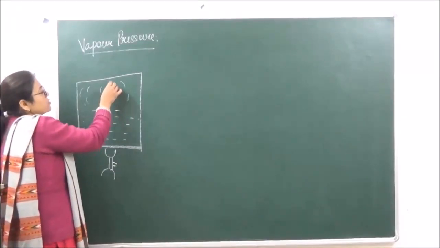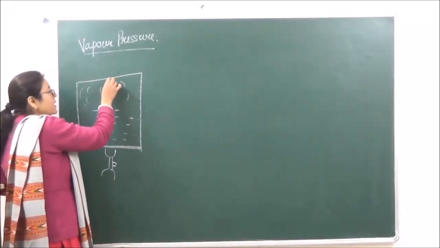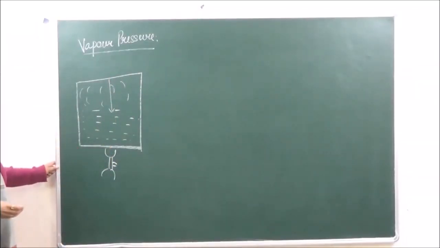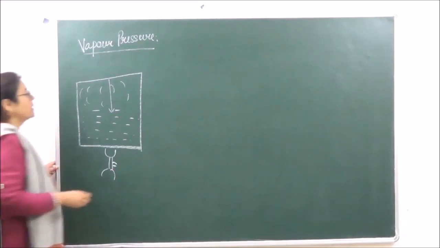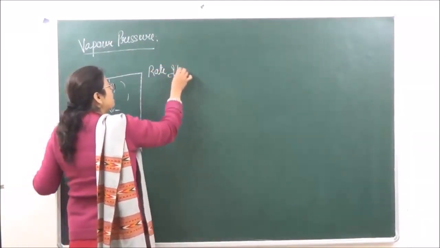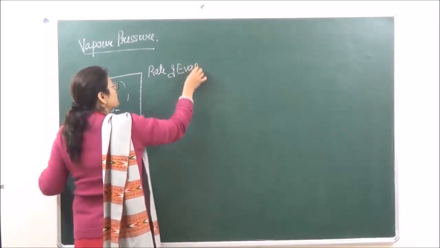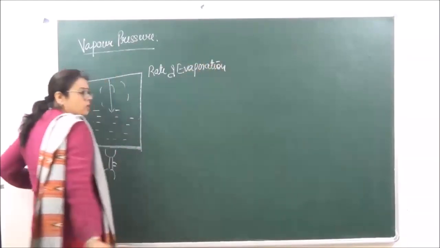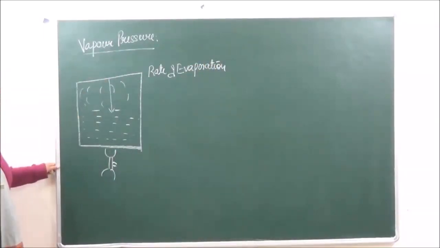So ये क्या करेगा? It is going to hit the wall of the container, condense and come back and form a liquid. So we say that in this container there are two processes which are taking place. One is evaporation, and the amount of evaporation which is taking place per unit time, that is known as rate of evaporation. ठीक है? और second जो हमारे पास है, the second process which is taking place is condensation.